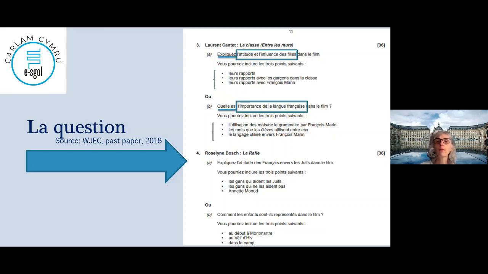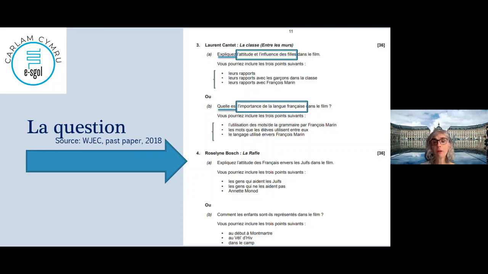And 3 points: how they use the words, the grammar, the teacher, how he does that. The words of the students in the class, they're different. And the words they use toward the teacher. So you have to think about that.